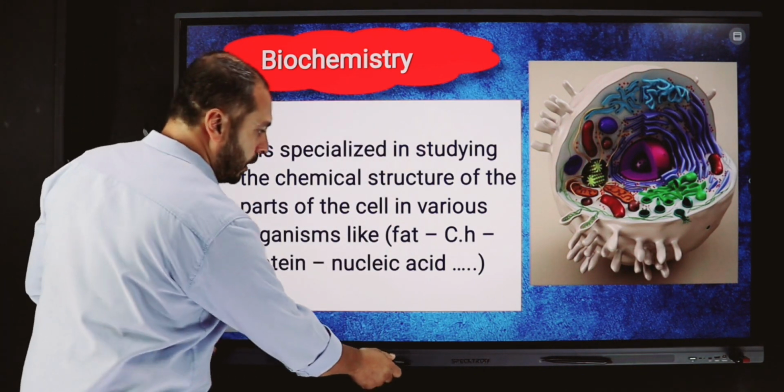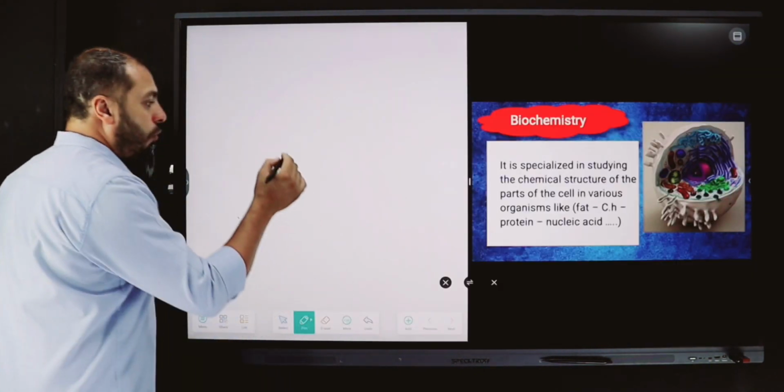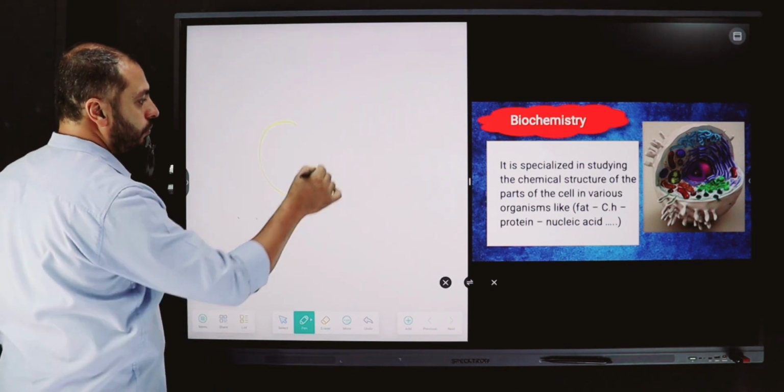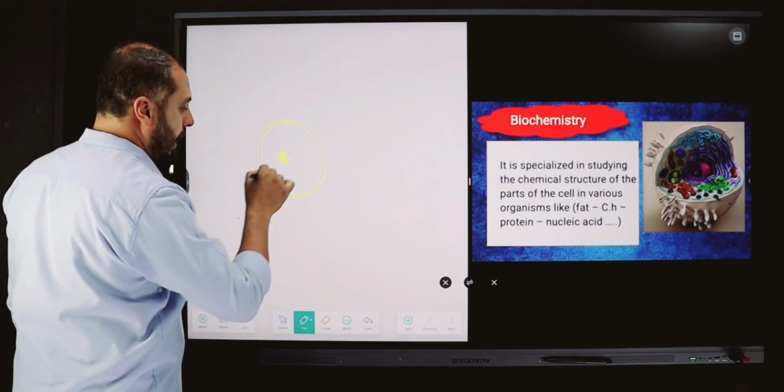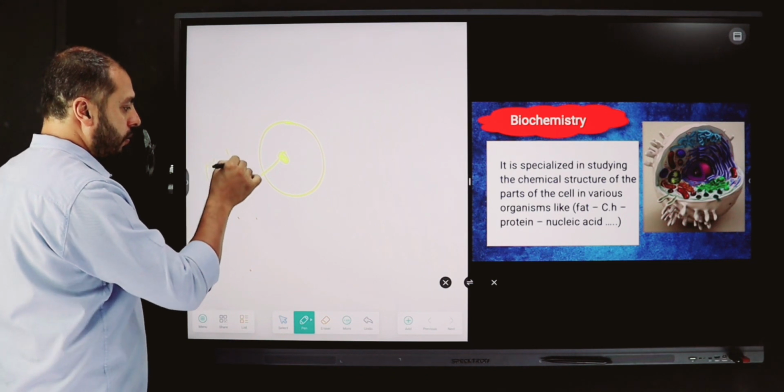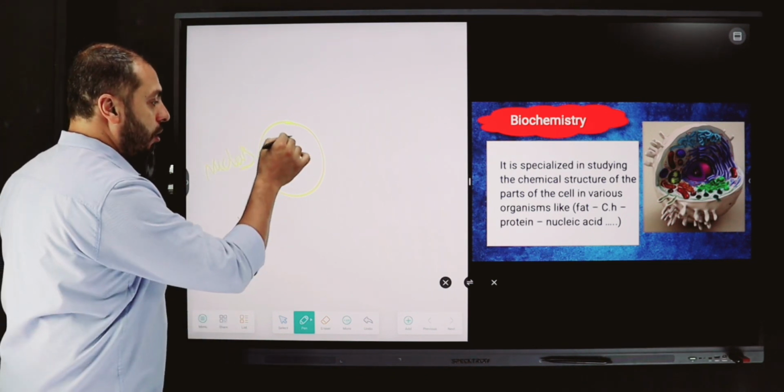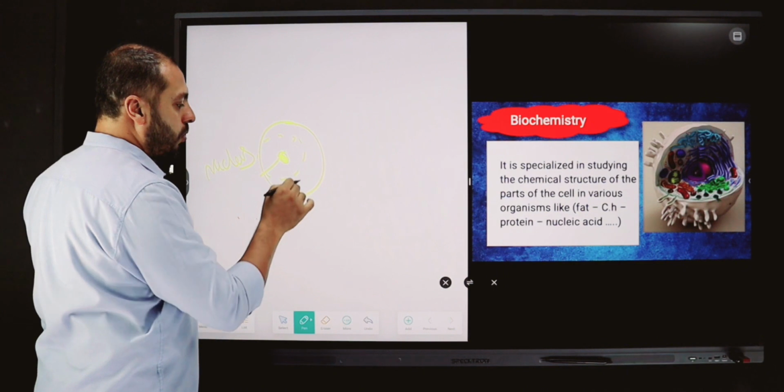Okay, let's see it now. For example, we have a cell, an animal cell, and this is called the nucleus. And around this nucleus, we have something called cytoplasm.